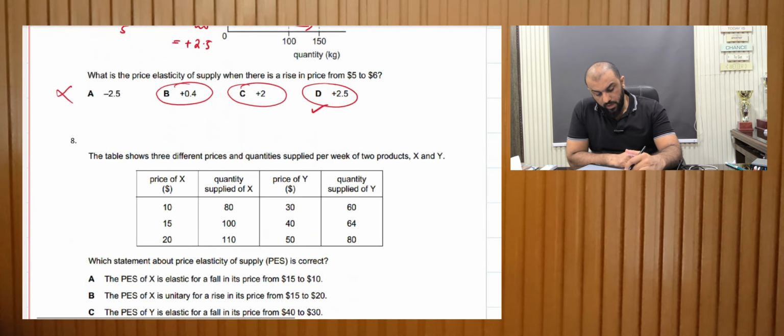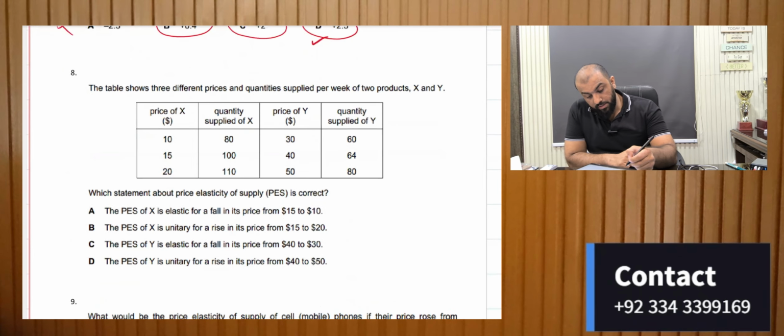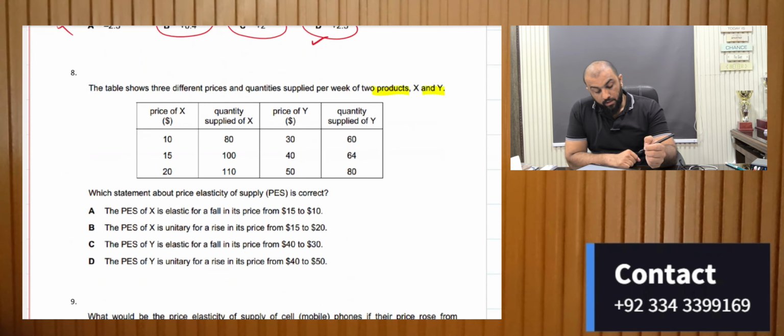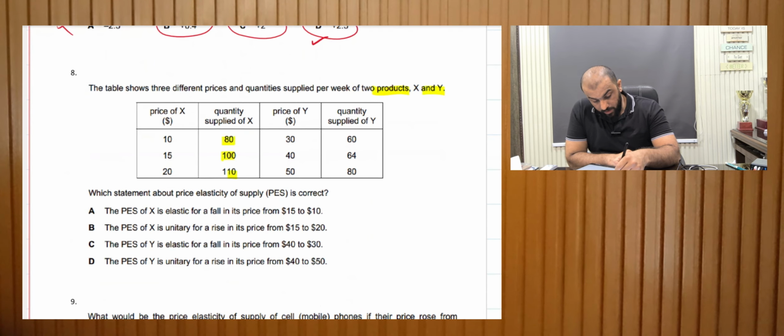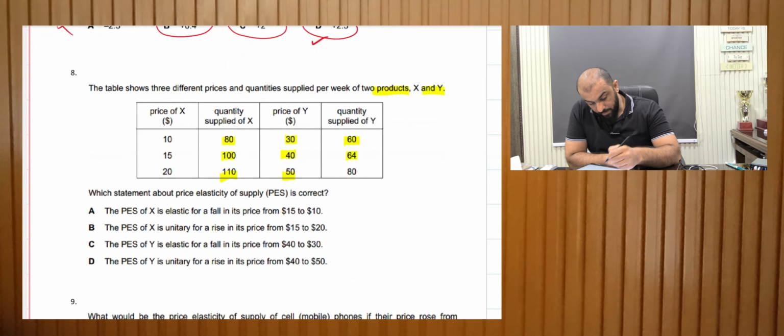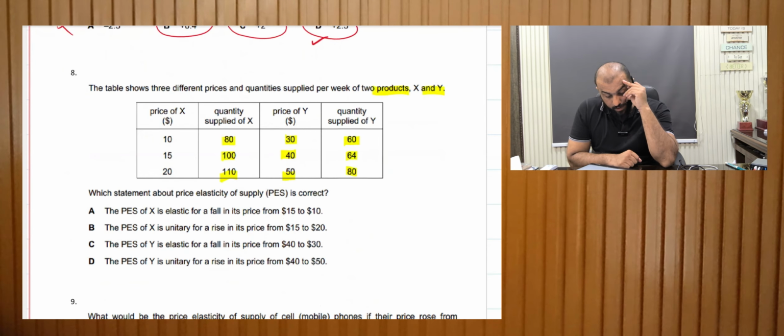A table shows 3 different prices and quantities supplied per week for 2 products X and Y. Price 10, 15, 20, quantity supplied of X 80, 100, 110, price of Y, quantity supplied of Y. What statement about the price elasticity of supply is correct?